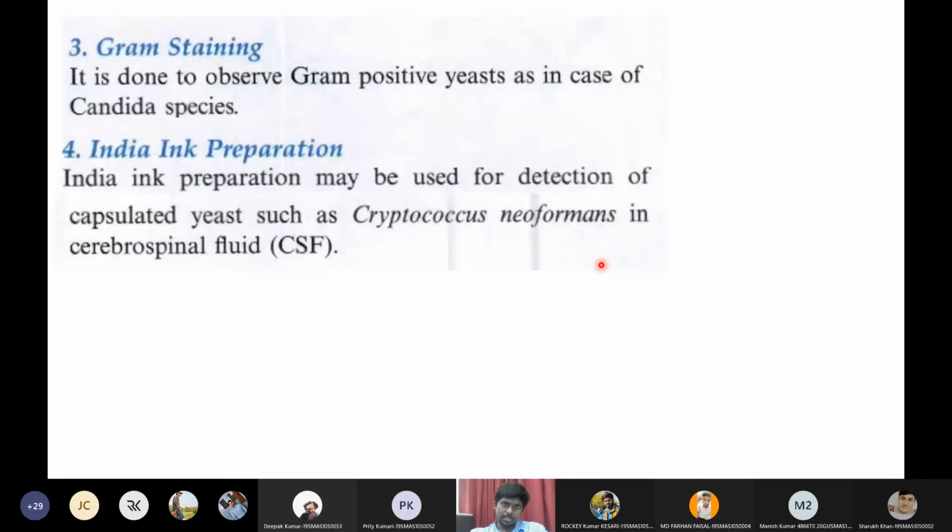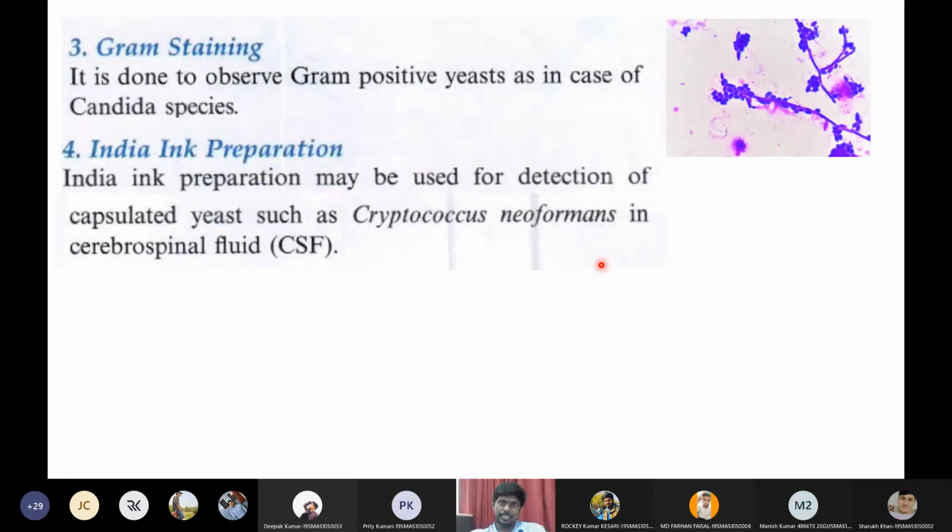Then the third one is gram staining. Gram staining is used for detection of Candida species. I said Cryptococcus, I'm sorry. Usually the Candida yeast cell is gram positive in nature. So Candida can be detected either by the germ tube test or by gram staining. In gram staining, if we see a positive stain, that indicates it is a Candida infection.